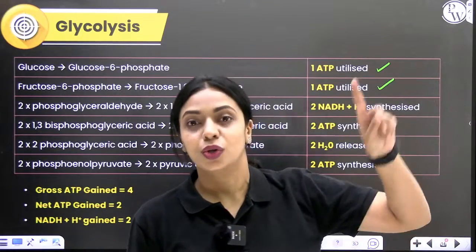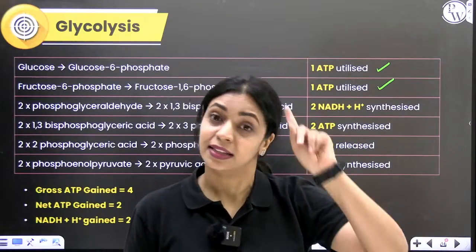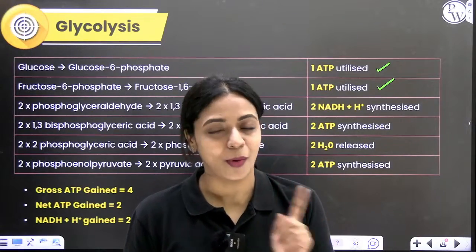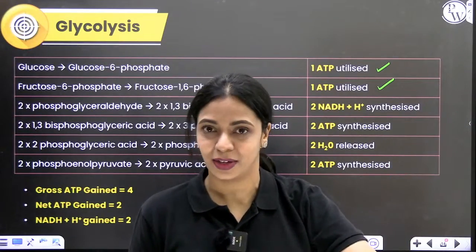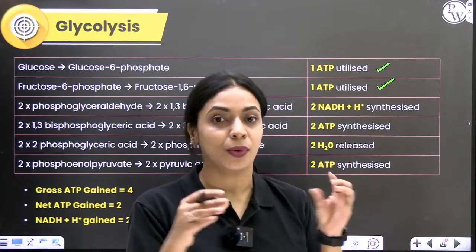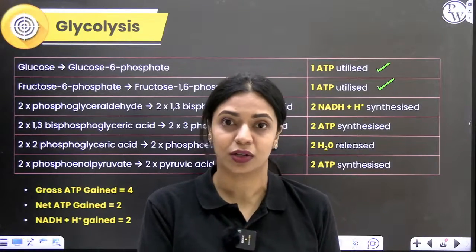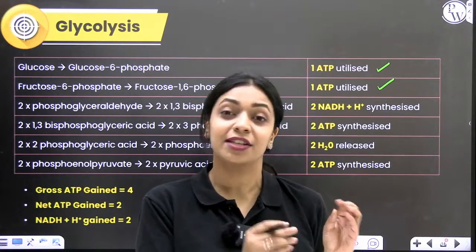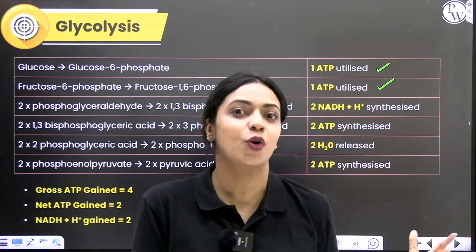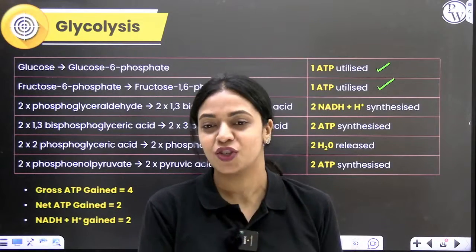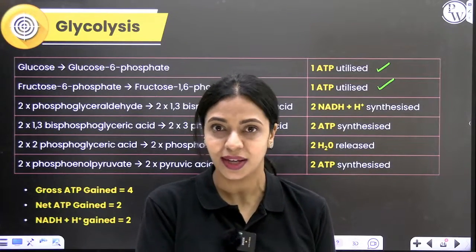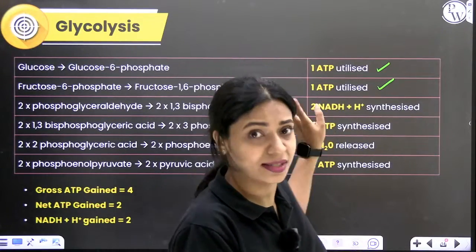NADH has to go to a bank, and that bank is present in the mitochondrial inner membrane. How exactly that will get encashed, we'll learn about later. For now, just remember, similar to ATP, NADH also has a lot of energy. In fact, every NADH can give us 3 ATP. So it has more energy compared to 1 ATP.